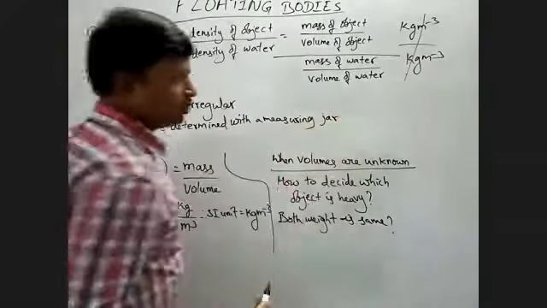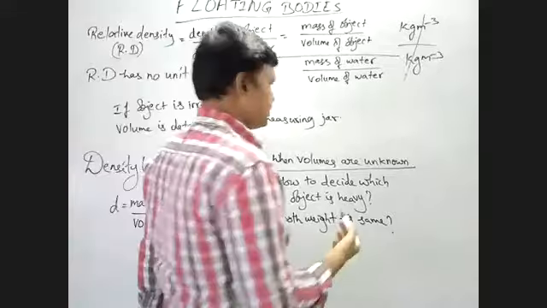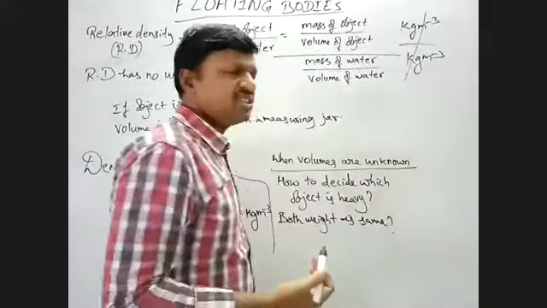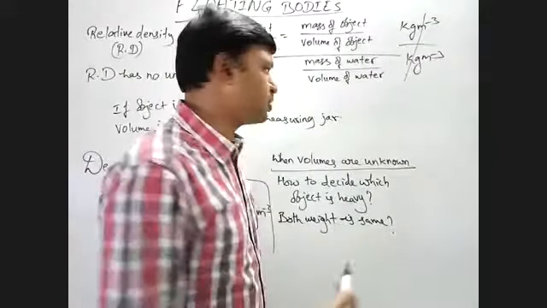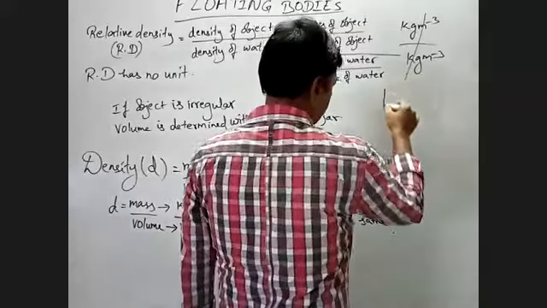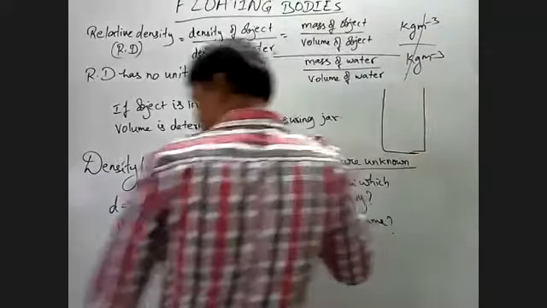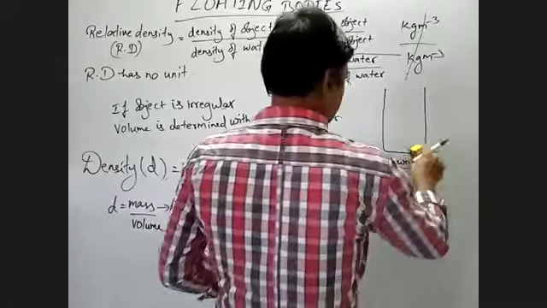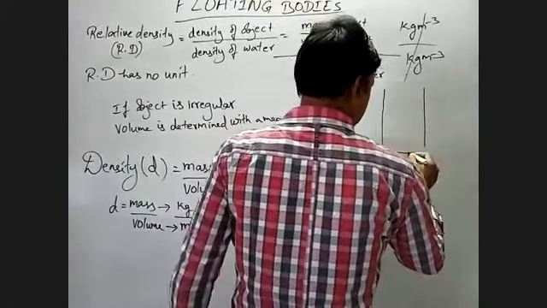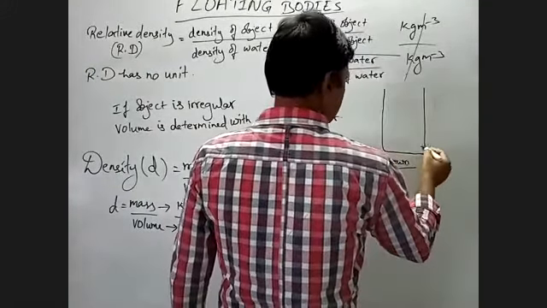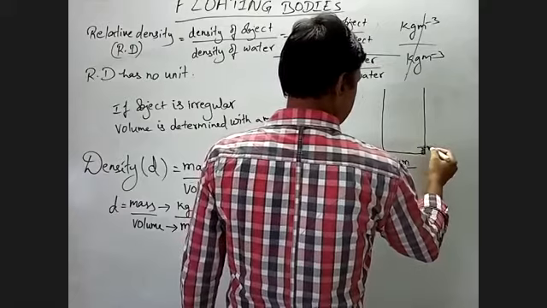So how will you do this? Simply, you can immerse it. Suppose you have a measuring jar like this, or measuring cylinder. Somewhere in your lower classes you might have come across it. So here we have markings.